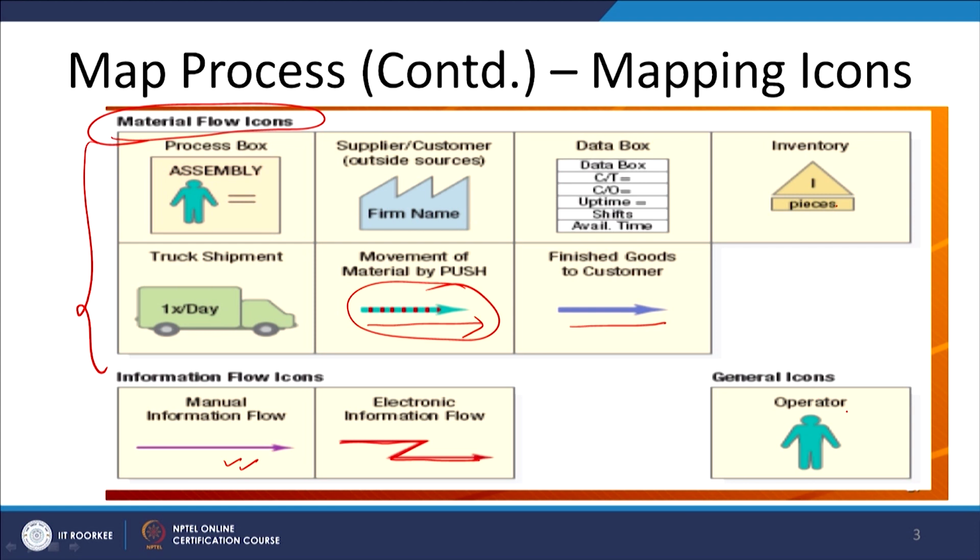So, this human is being represented. If this human has an equal to sign, it represents some kind of process, and if it is only a human without this equal to sign, that means it is only some operator standing here. So, these are the common symbols which we use in our value stream mapping diagram. How to prepare the diagram, we have already discussed.